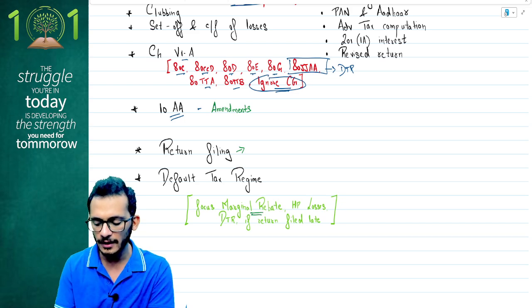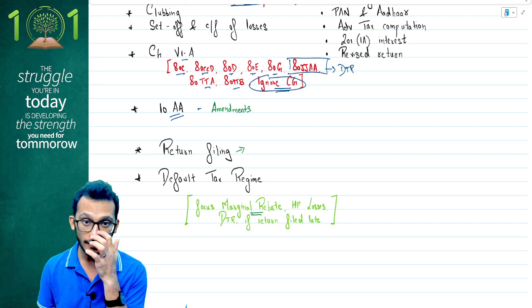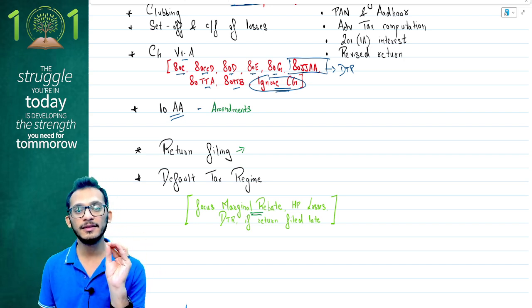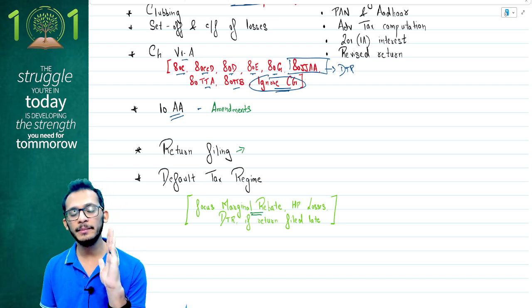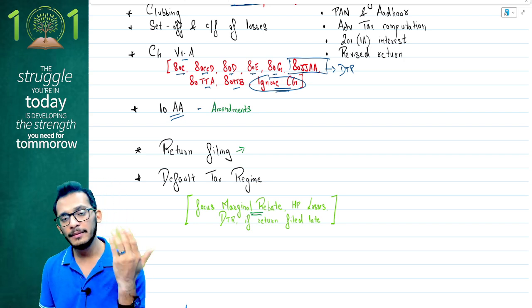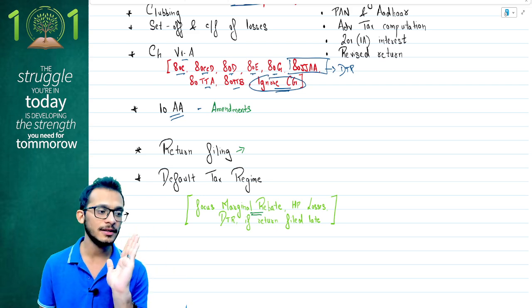First is your amendment of the current year, which talks about marginal rebate. Yes, if you are going to have an income slightly more than 7 lakh rupees, you'll be eligible to claim a marginal rebate also. That is a very important amendment in the current year. Please pay attention to this. Very good questions can be prepared from a case study based model, or it can be done from an MCQ perspective. So therefore, pay attention to those.